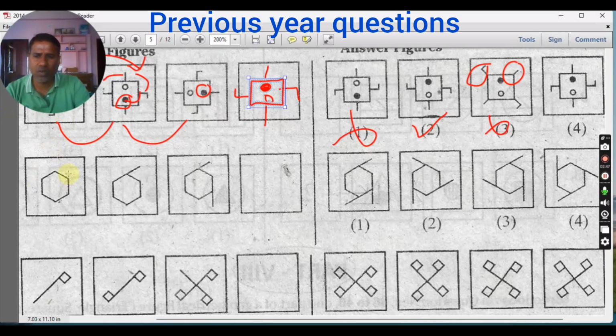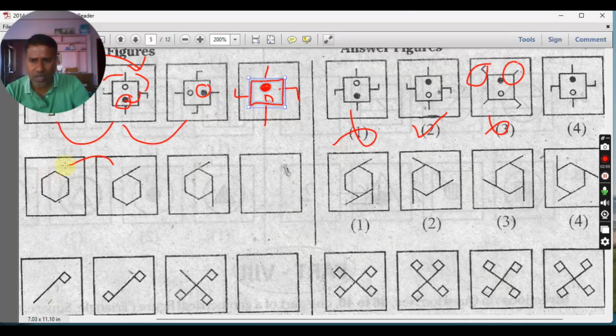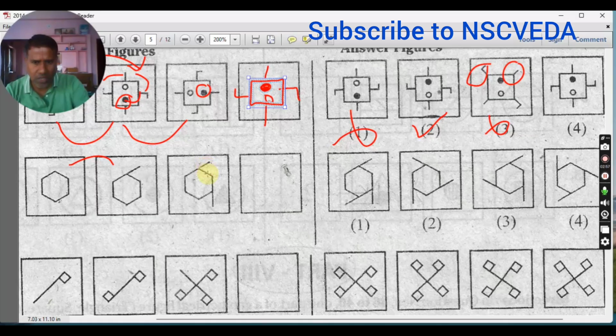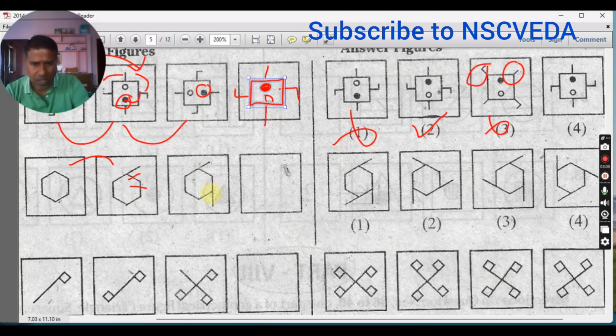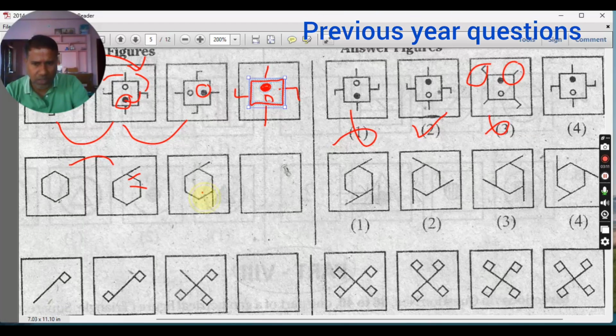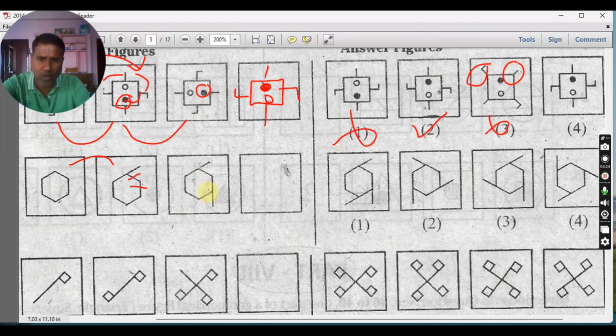Next you see this question. One hexagon, a six-sided figure, is called a hexagon. To the hexagon, one line is attached. From the next figure to the hexagon, a line is attached towards the outside. Next you see in the next diagram, this side is left, and he came to the next side. In the next side, he has attached the line. So definitely you expect that this line should be left, and this next line has to come. So how will you expect the answer? There should not be any line like this, because you have to leave this line. I hope you are getting it.